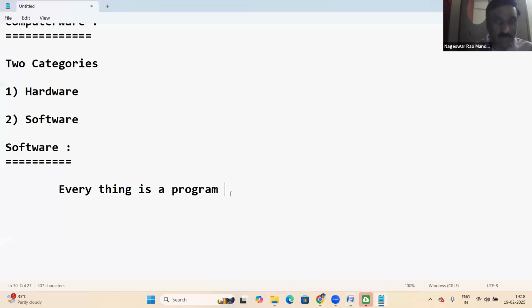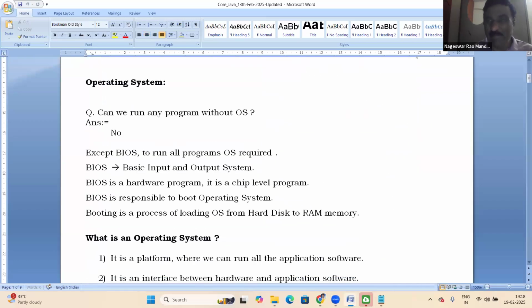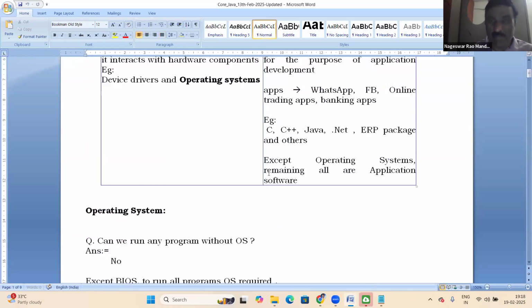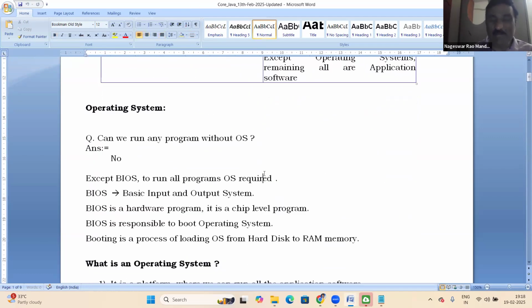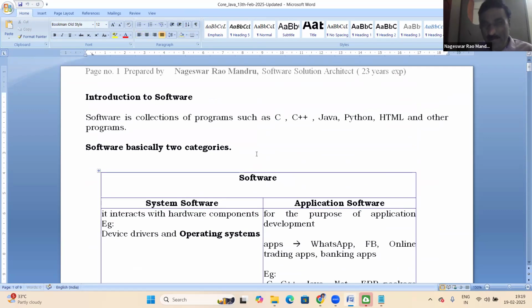Recording is going on now, and that recording will be shared with you. Also this main document, your daily class document, I'll share with you. My class order and this document order are both the same. So don't write any running notes. Try to understand concepts very clearly, and if time is available, watch the recordings. Recordings will be shared to your Gmail ID.